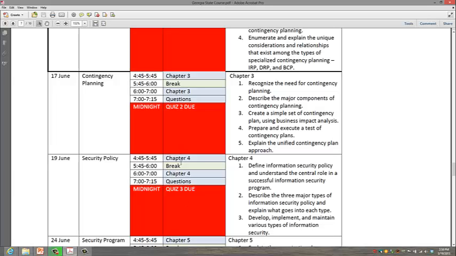Alright, 19 June, that should be a Wednesday. We're going to cover chapter 4, but you'll have your quiz on chapter 3, and again, those quizzes are all going to be multiple choice, true, false, fill in the blank type. They're all 4 to 5 or 6 questions. Shouldn't take you, it took me like 3 minutes to do the quizzes, but I cheated, I wrote them. You shouldn't have any time pressure in doing them in an hour if you have been doing the reading, watching the videos, and keeping up with everything.